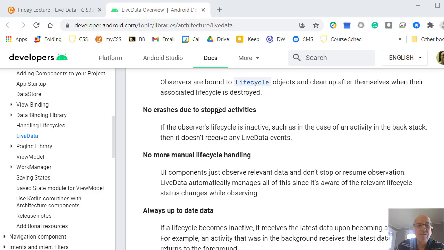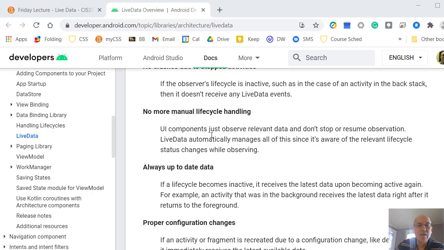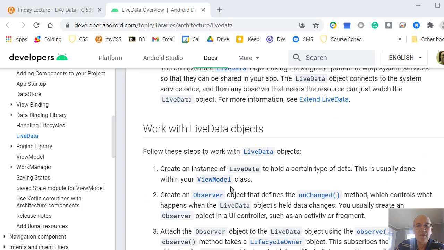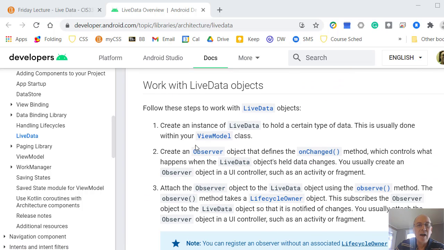There's a number of other active issues. So again, sometimes in previous versions of Android, we'd have problems where activities would be stopped and we'd then try to update them in the background, and our whole app would crash. So this whole thing is much more organized now. So let's look at how we're going to work with this LiveData.